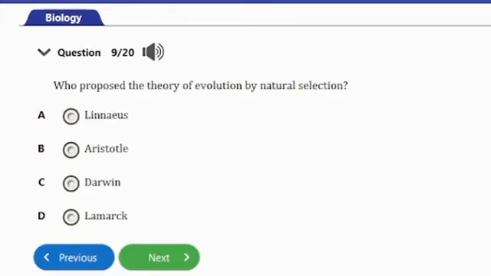Question number 9. It says, who proposed the theory of evolution by natural selection? We have options A, Linnaeus, B, Aristotle, C, Darwin, D, Lamarck. So guys, the answer to this question is option C, and that's Darwin. So Charles Darwin actually proposed the theory of natural selection.